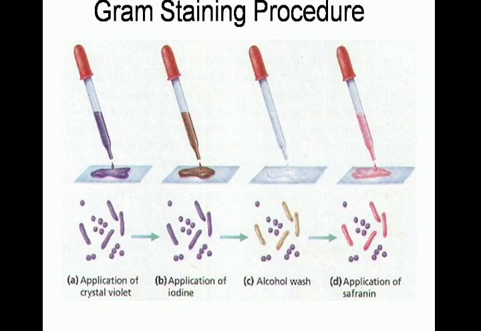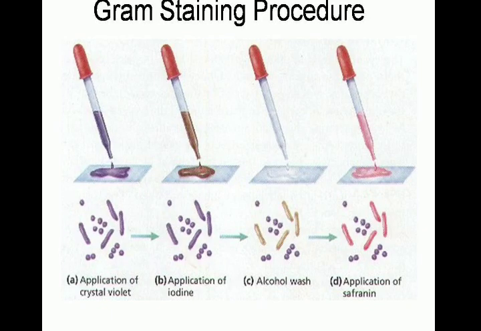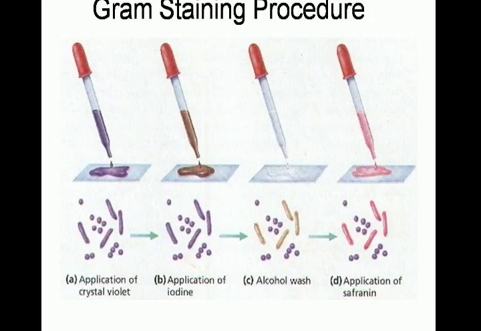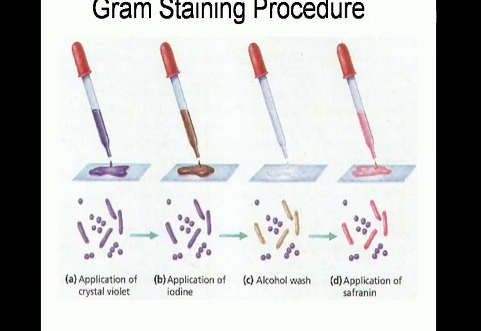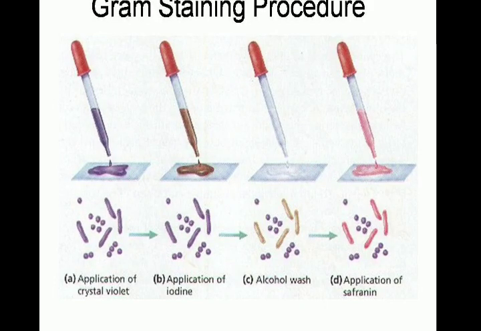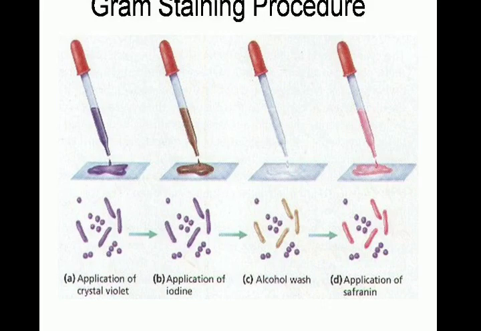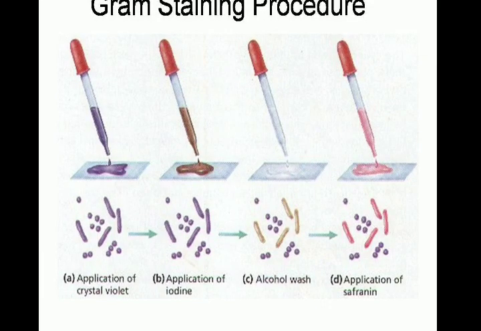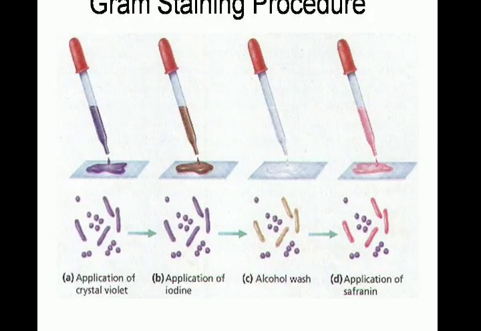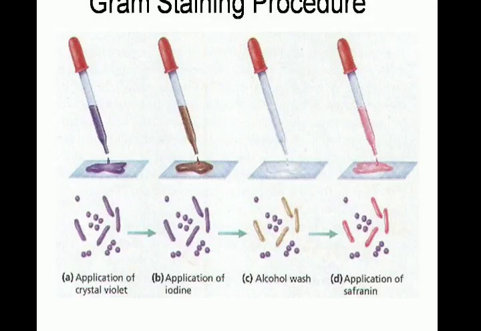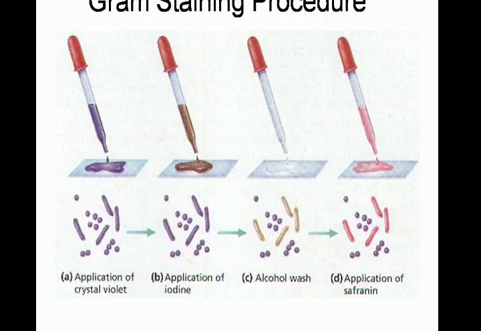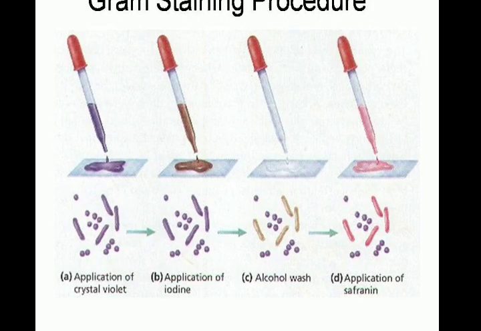In this procedure, first you make a smear on a clean glass slide. Then apply crystal violet, which is the primary stain, because it is applied first. Keep it for 30 seconds, then wash the slide, then apply the iodine. Iodine is used as a mordant which fixes the primary stain. A crystal violet iodine (CVI) complex is formed, which fixes the primary stain on the bacterial cell wall.